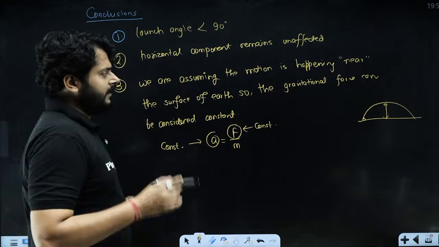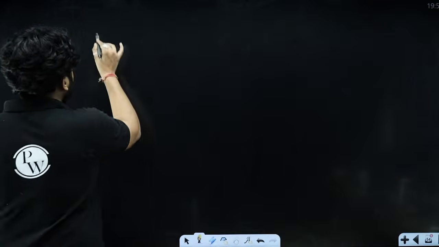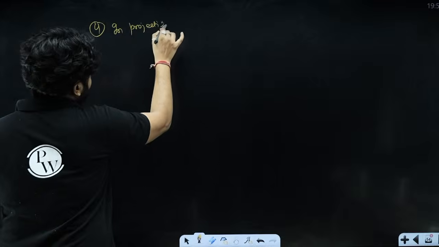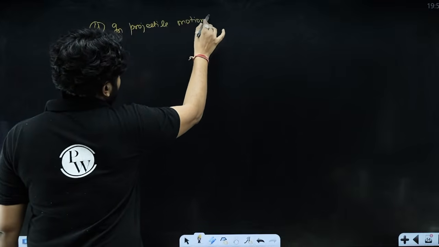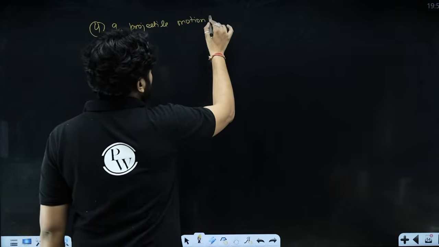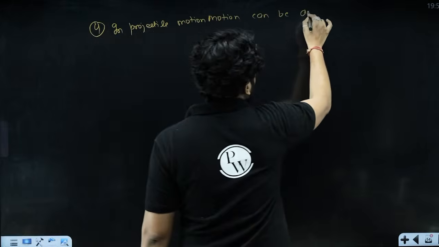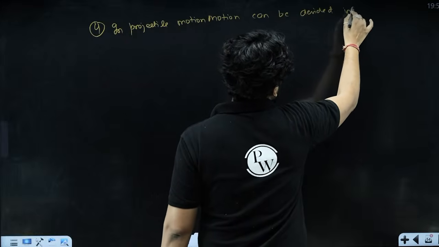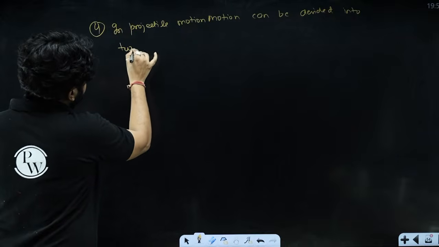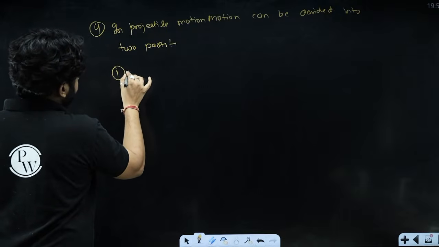So my dear kids, in projectile motion, this is very, very important: the motion can be described or divided into two parts. The first part is the horizontal motion.